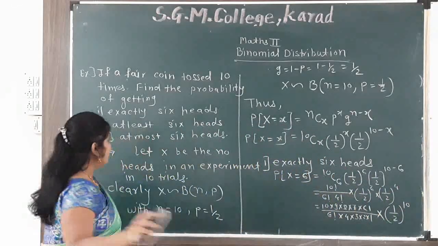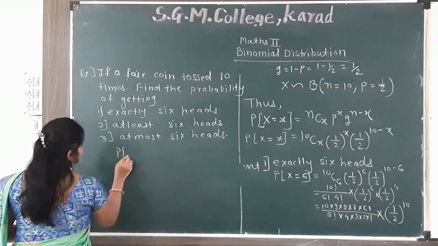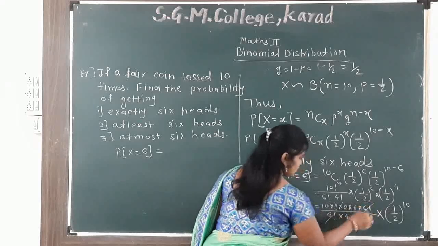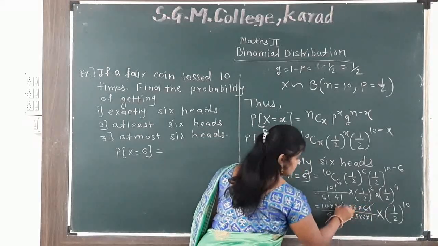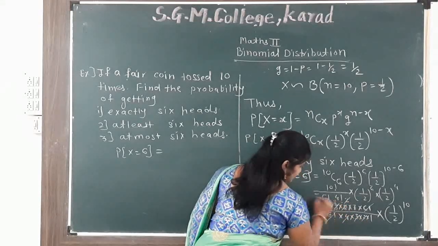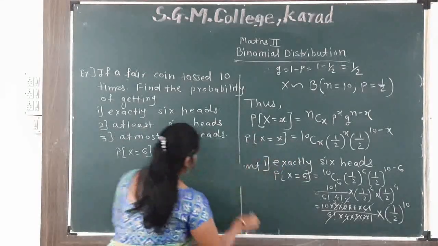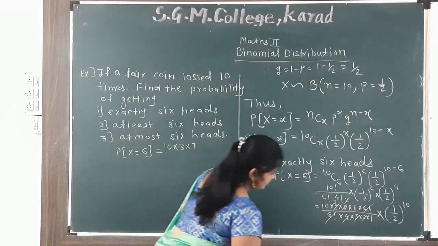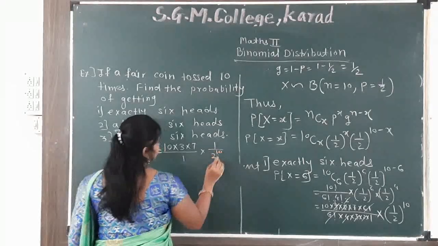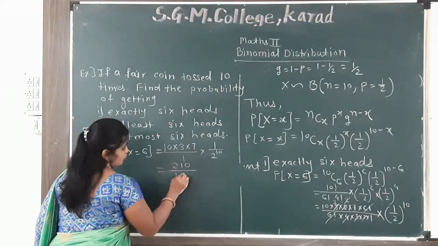Now next, simplify. We get here P of X is equal to exactly 6. So 6 factorial and 6 factorial cancel out. 4 2s are 8, 2 2s cancel. Now 3 multiply 3 is 9. So we get here 10 multiply 3 multiply 7 divided by 1, multiply 2, 1 upon 2 raised to 10. So we get here again 210 divided by 1024.